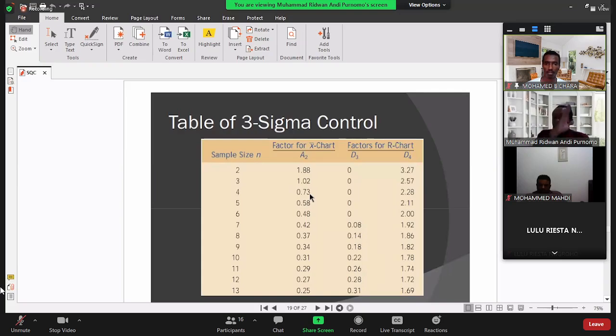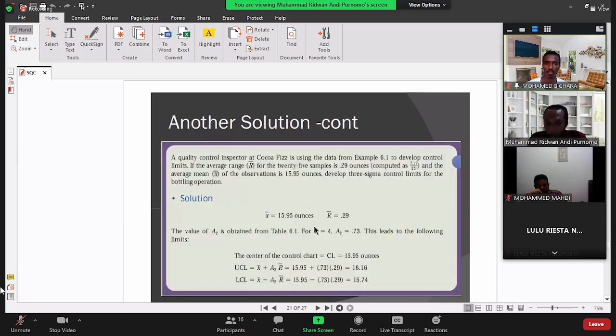We repeat every sample 4 times. It means that the sample size is 4. So based on this table, the sample size equals 4, and it has A2 equals 0.73. Here you remember this value. When we use A2 equals 0.73 and implement this formula, we got the same. See, the UCL and LCL are also the same as if we use the previous formula.